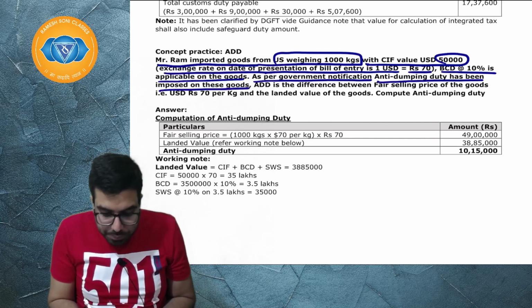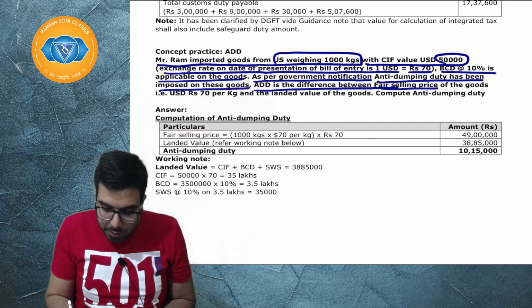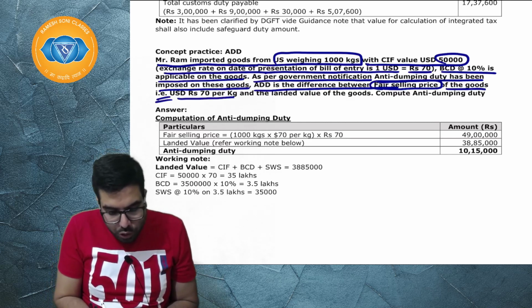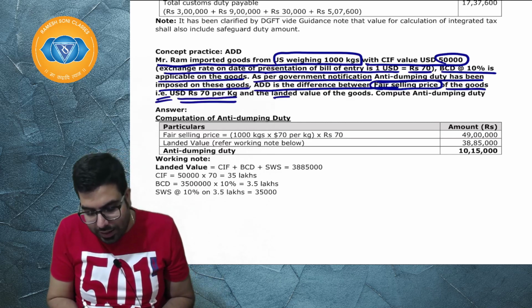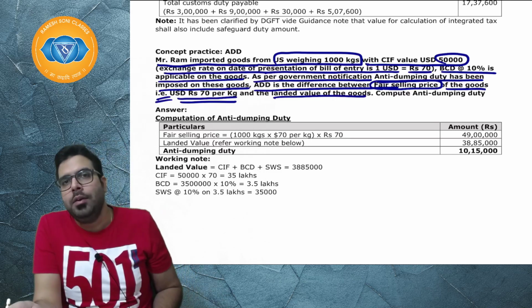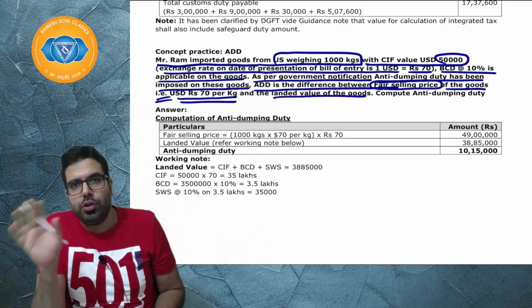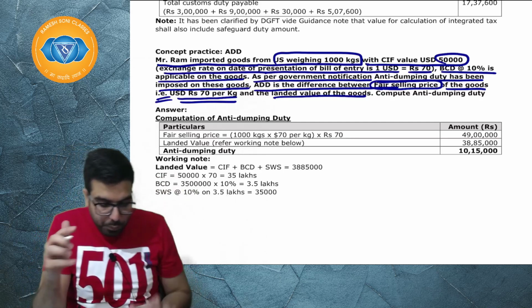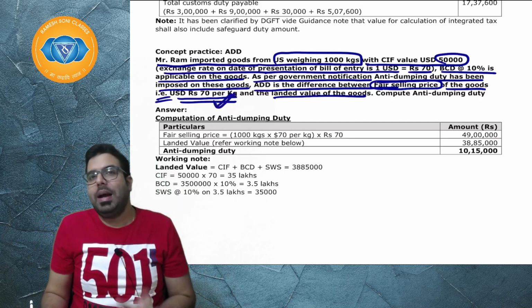Anti-dumping duty is the difference between the fair selling price of the goods, that is USD 70 per kg, and the landed value. They are telling that anti-dumping duty has been imposed, and the fair selling price is at the rate of 70 per kg minus the landed value.